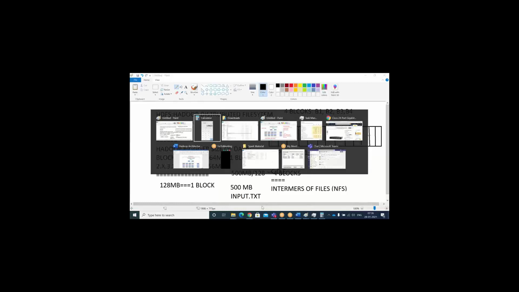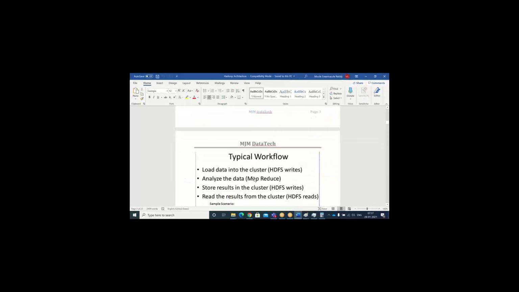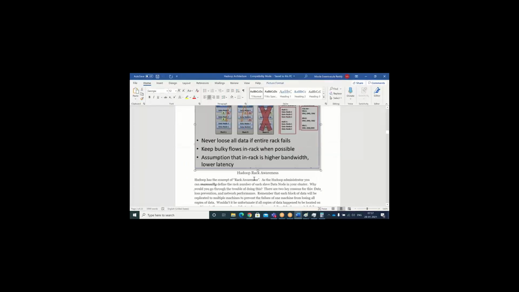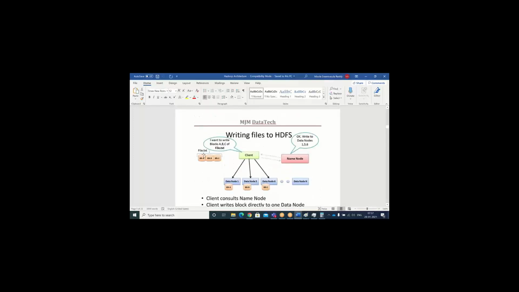That is what I said, rack awareness. Once again, I will explain it in the figures also. Rack awareness with the input file system. See here, my file has block A, block B and block C, right? Through the client, first it will communicate to the name node. What is the name node going to give? The name node will give the metadata information.